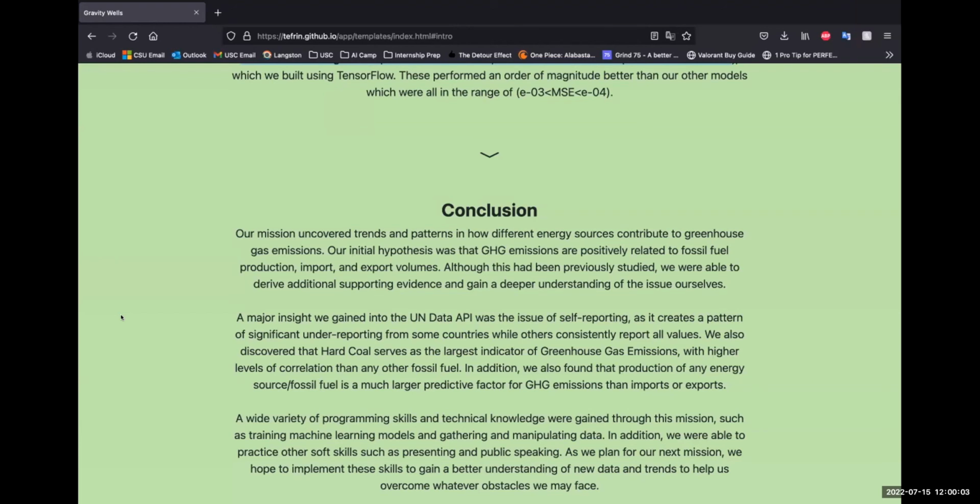A wide variety of programming skills and technical knowledge were gained through this mission, such as training machine learning models and gathering and manipulating data. In addition, we were able to practice other soft skills such as presenting and public speaking. So as we plan for our next mission, we hope to implement these skills to gain a better understanding of new data and trends to help us overcome whatever obstacles we may face.